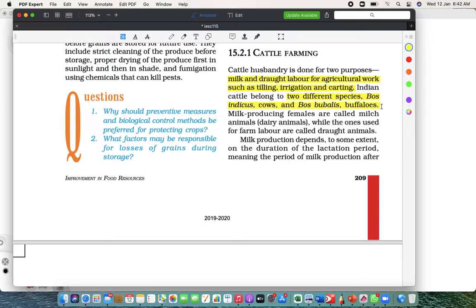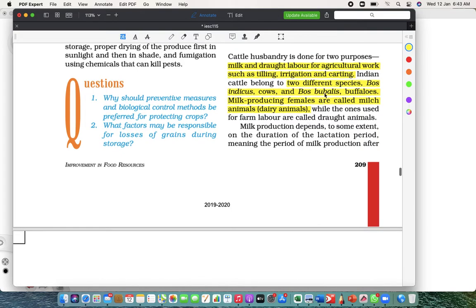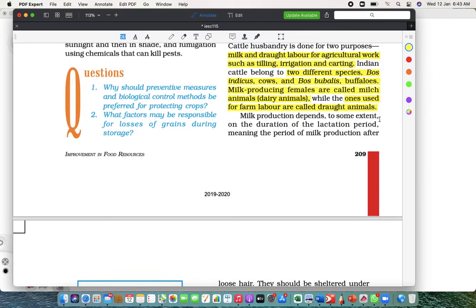Now milk production females are called milch animals. Those are called milch animals, where they provide milk. But what is the common name? The ones which provide milk are called milch animals. The ones which are used for farming labor are called draught animals. Okay, understand these small words, because these are the ones which keep on being asked for 1 mark.